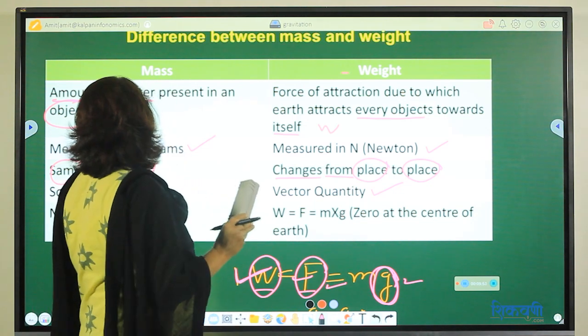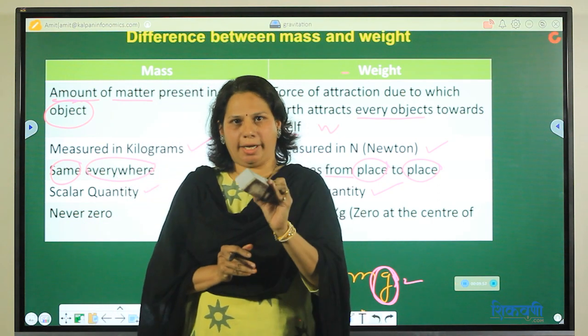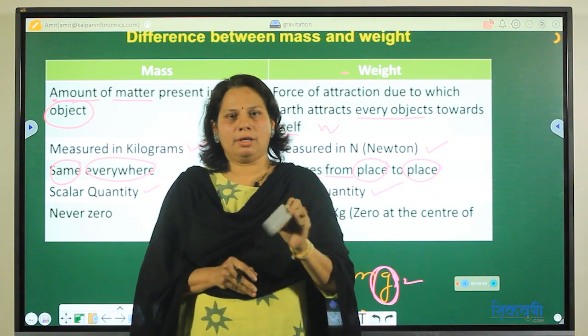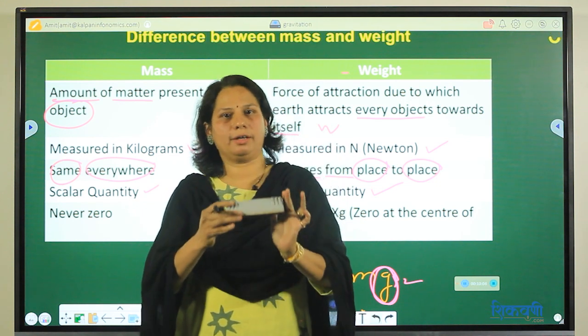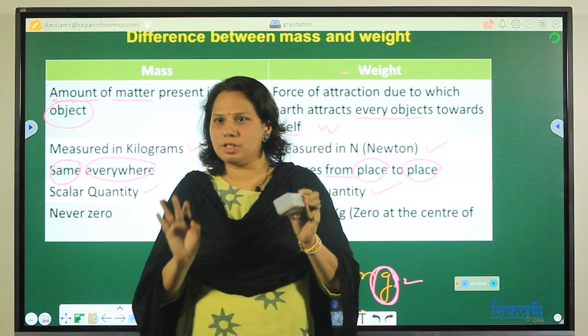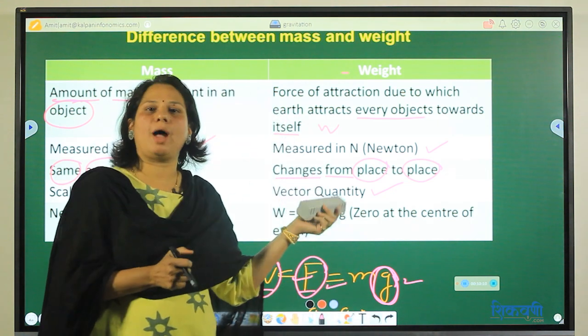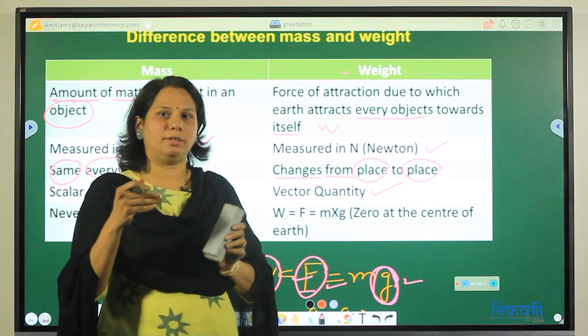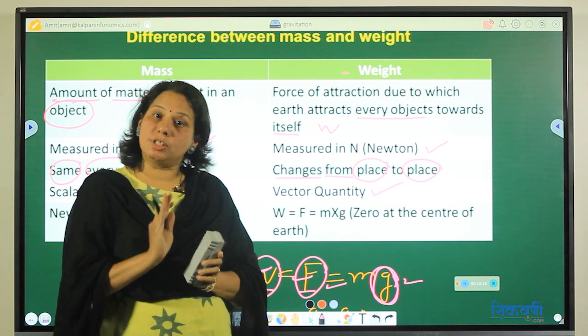Now mass is never zero, meaning what? If I take this material anywhere, even to the core of the earth, that material will be there, correct? So mass will never be zero, but weight can be zero at the center of the earth, because we have learned that when we go towards the center of the earth, G becomes zero, correct?